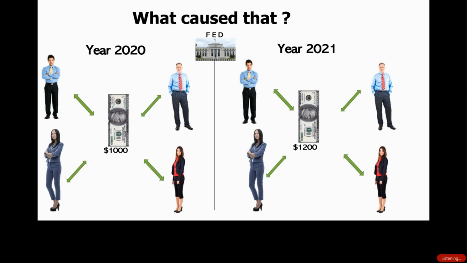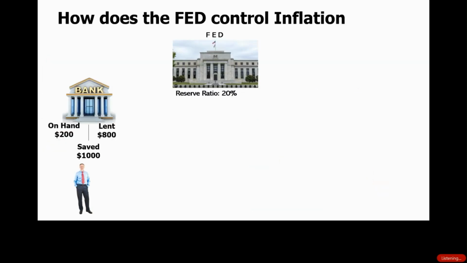And that's how the money becomes inflated. So how does the Fed actually control the amount of money in the system? Now, there are many different ways that they can do it. They can actually physically print more money, but the way that they commonly adjust how much money is in the system is through banks. So the Federal Reserve sets something called the reserve ratio, and in this scenario, we are going to say that the reserve ratio is 20%.